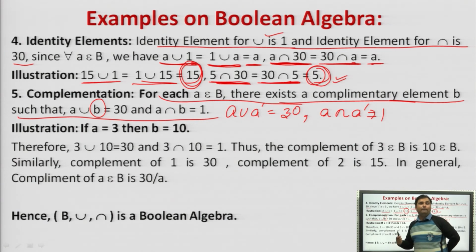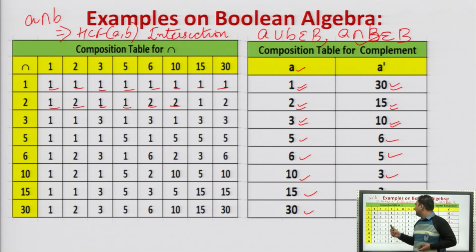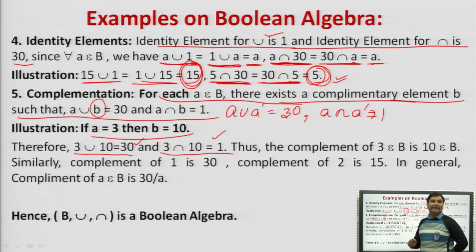So what we are doing is, let's take A is 3. So what will B be? The complement of 3 is what? 30. As we have done through the composition table, 3 against what do we see? 30. If we pick 2, it would be 15. So simply what we will do here, if it is 3, then B will be 10. 3 union 10 is 30. 3 intersection 10 is 1. Agreed. 3 union 10 is 30 and 3 intersection 10 is 1.